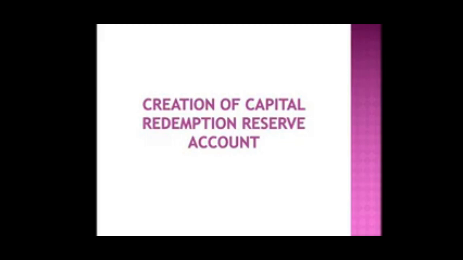So, this CRR account is non-distributable and can be used only for the purpose of issuing fully paid bonus shares. The objective is to safeguard the interest of the creditors from the effects of reduction in capital.